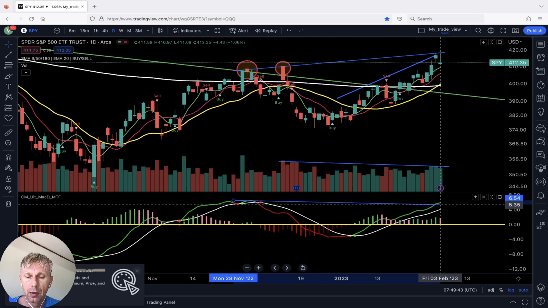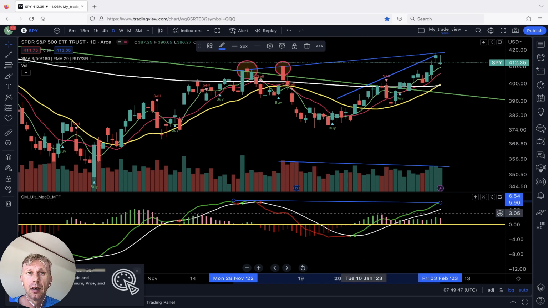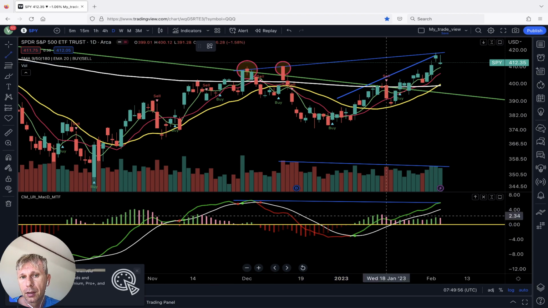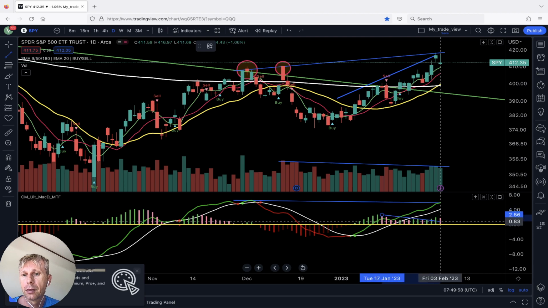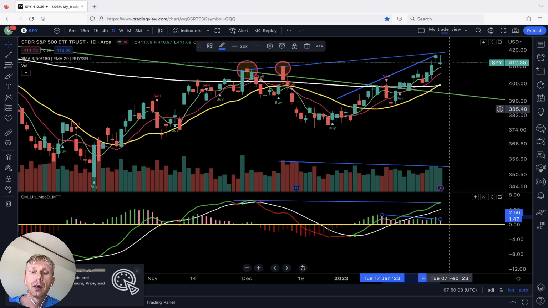Definitely a bearish divergence on the histogram, also on the MACD lines. It wants to have some correction on the daily time frame.